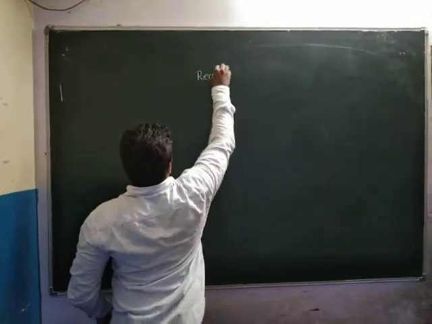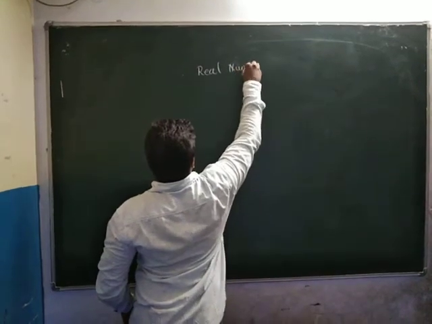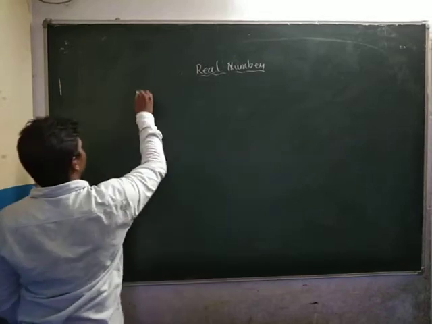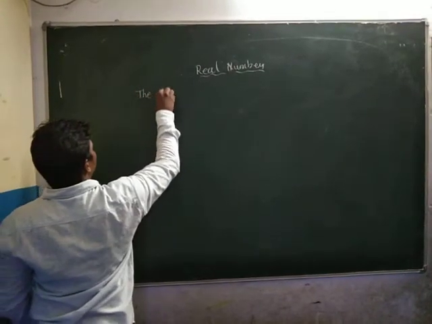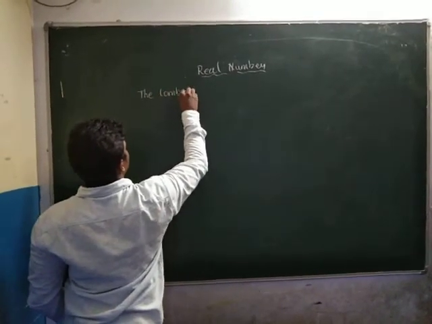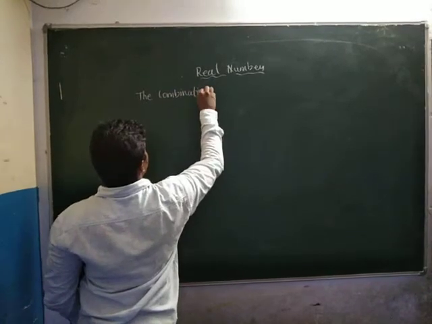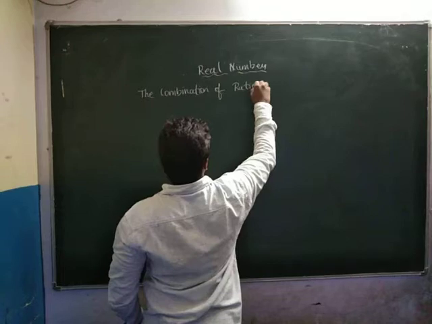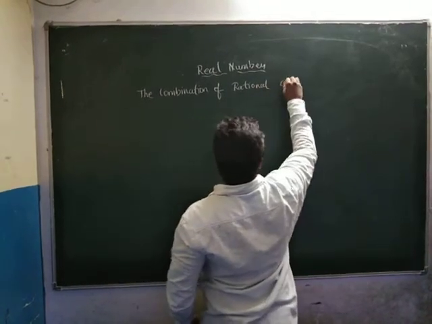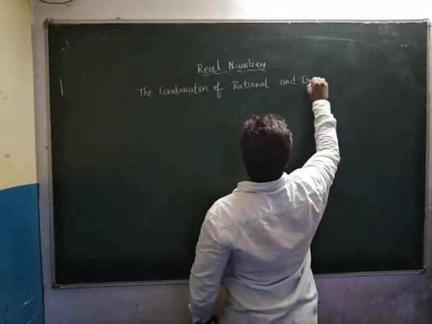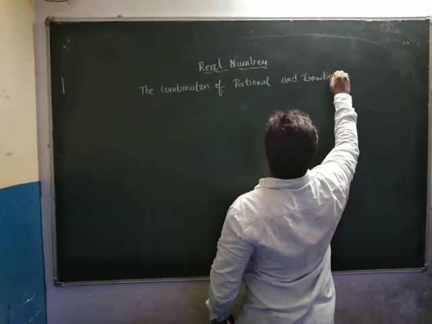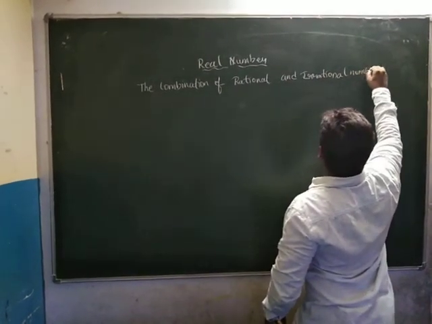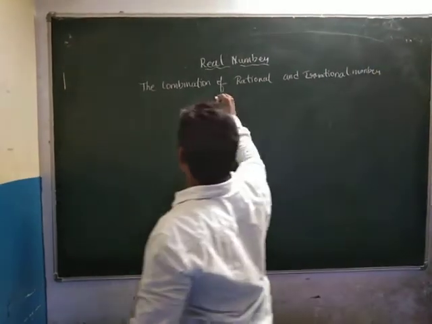So now we are learning about real numbers. That is the definition: the combination of rational numbers and irrational numbers.